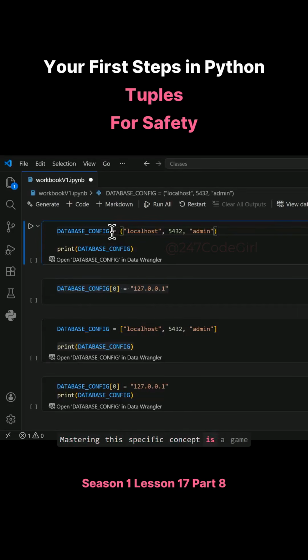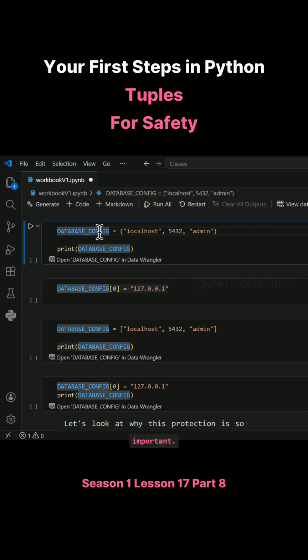Mastering this specific concept is a game changer for Python developers. Tuples are strictly read-only. They are totally immutable. They never change state. Unlike lists, which can be modified unexpectedly, tuples remain locked. This is a vital distinction. Let's look at why this protection is so important.